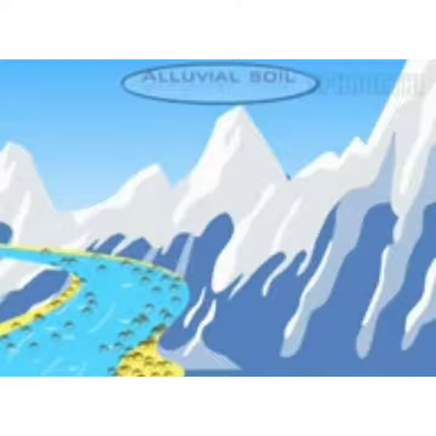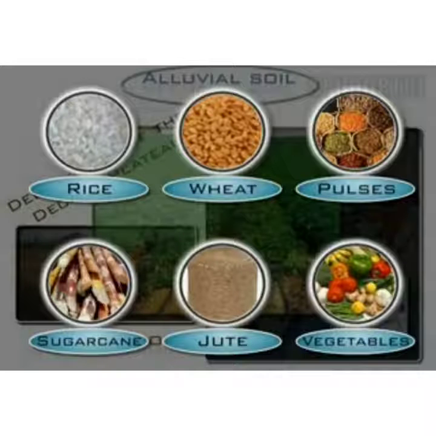It's found in the plains of Punjab, Uttar Pradesh, and Bihar. The crops grown in alluvial soil are rice, wheat, pulses, sugarcane, jute, vegetables, etc. Alluvial soil is very fertile and rich in humus.